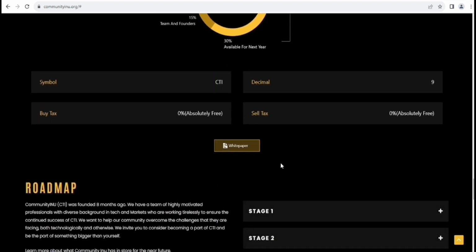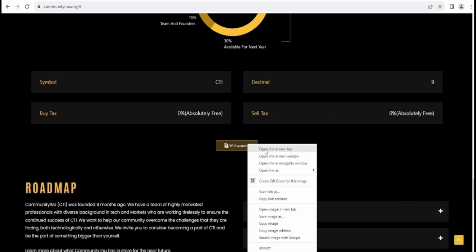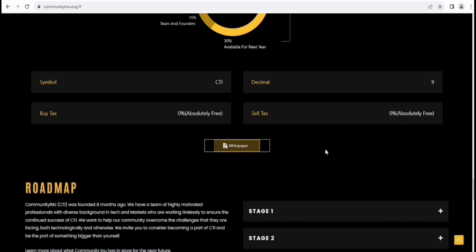Now, the symbol here you can see, and the decimals are 9. Obviously there's an amazing impression as a project. Here you can see the white paper, so you can check it out. We should read the white paper if we need more information about this project.